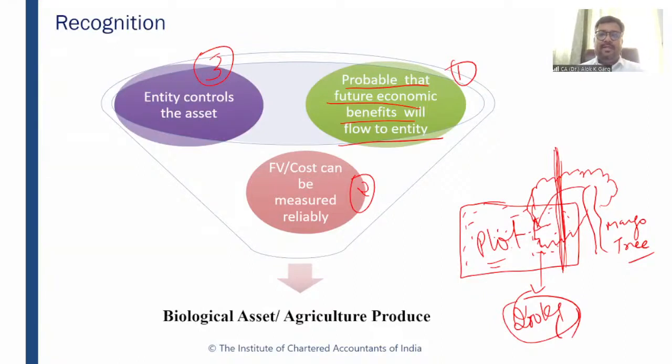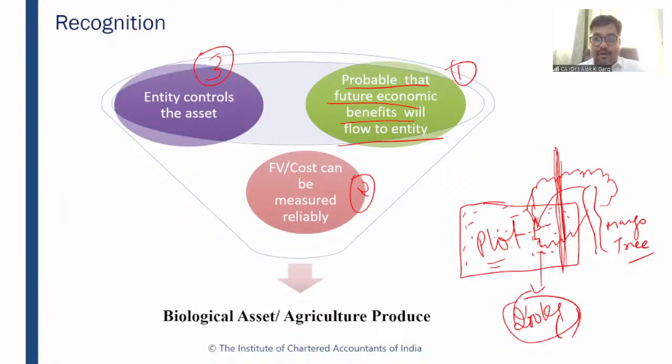Future economic benefit is there, yes. Whether these mangoes, as agricultural produce, have a fair value, yes. But does the entity control this mango tree? If tomorrow the owner comes and cuts down this mango tree, or cuts the branches which are falling into your vicinity, can you stop him? You cannot stop him, right?